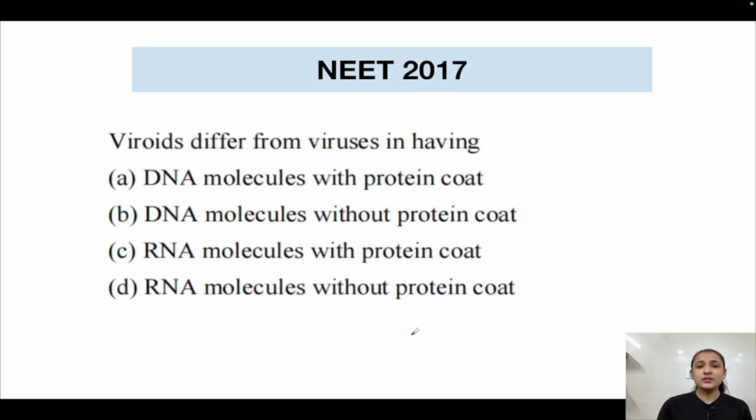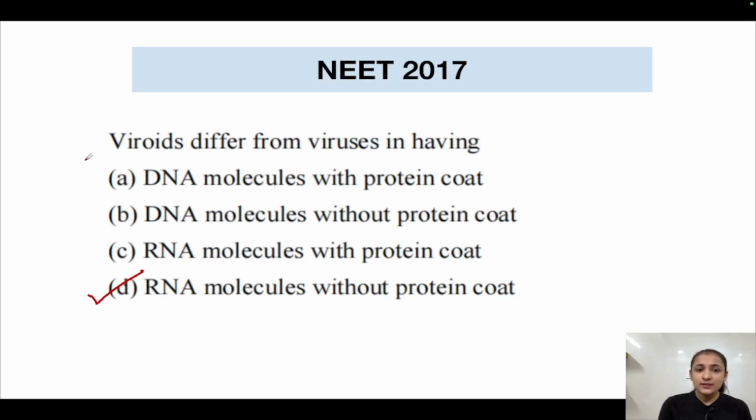Now, this question is from NEET 2017. Viroids differ from viruses in having DNA molecules with protein coat, DNA molecules without protein coat, RNA molecules with protein coat, या RNA molecules without protein coat. So the correct answer is option number D. We have solved just a similar question to this a few minutes before only. So the correct answer is option number D.